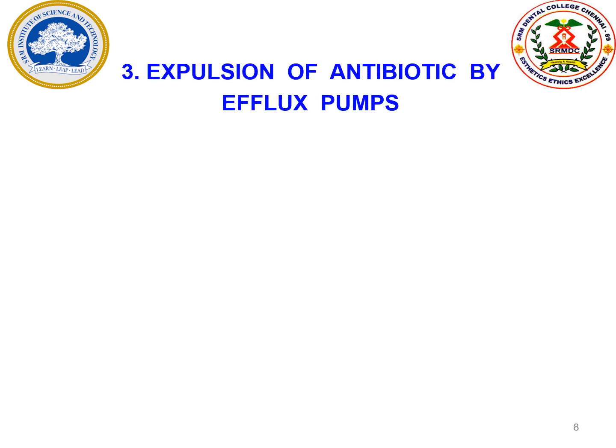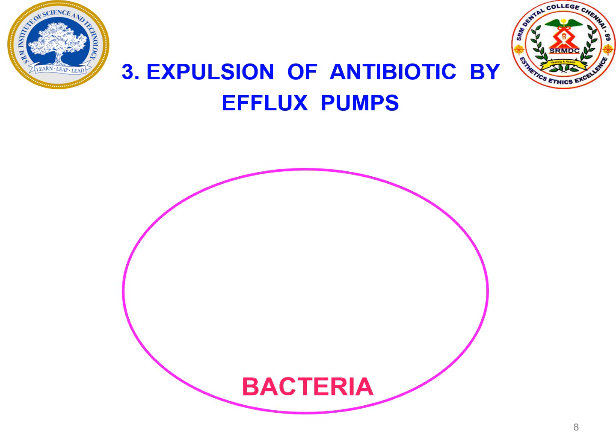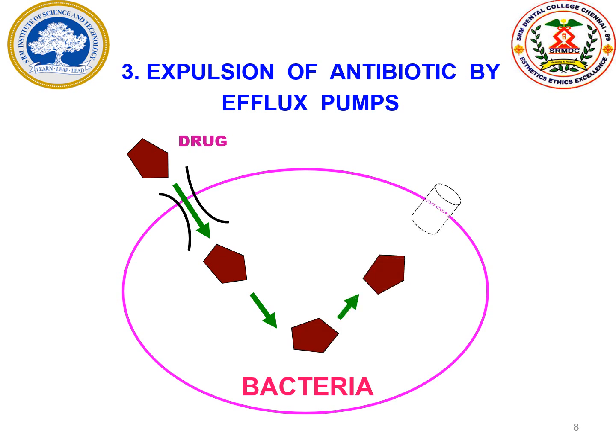The third mechanism is expulsion of antibiotic by efflux pumps. So how is this happening? When an antibiotic is given, it is able to enter the bacteria, but after entering, before it produces its action, there are some efflux pumps that are expressed in the wall of the bacteria that push out the antibiotic. Because of the efflux pumps, whatever antibiotic has entered the bacteria is going to be expelled out. So again, no antibiotic will be available to produce its action.